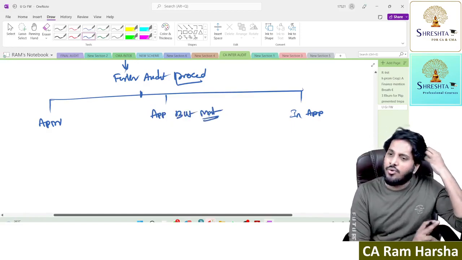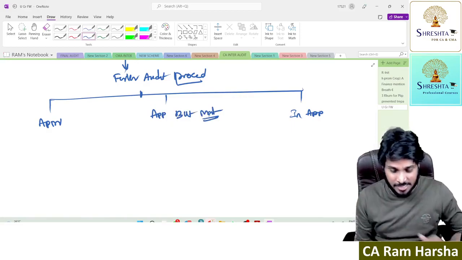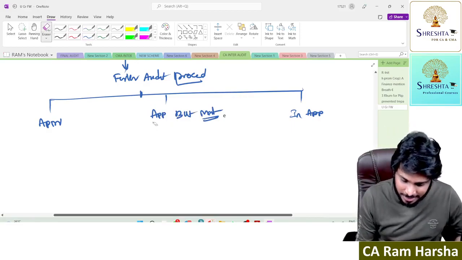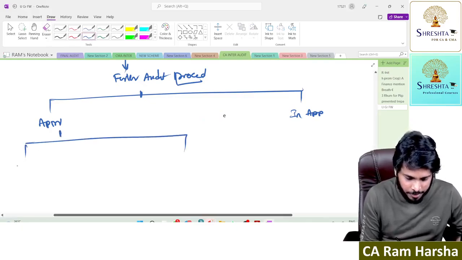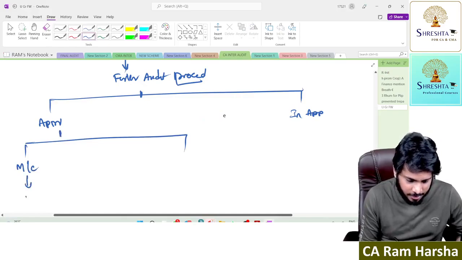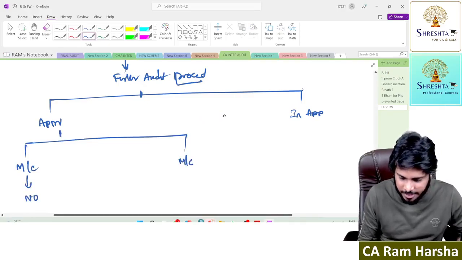If going concern is appropriate, the next question is: is there any material uncertainty? The answer is no, or the answer is yes.